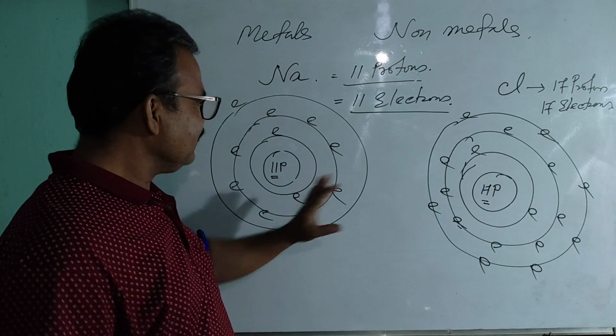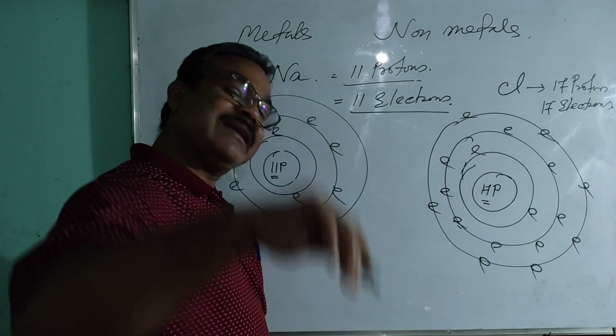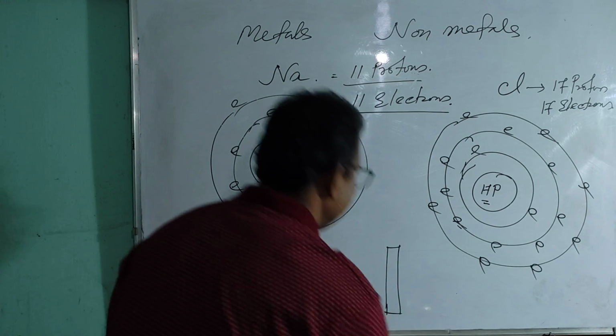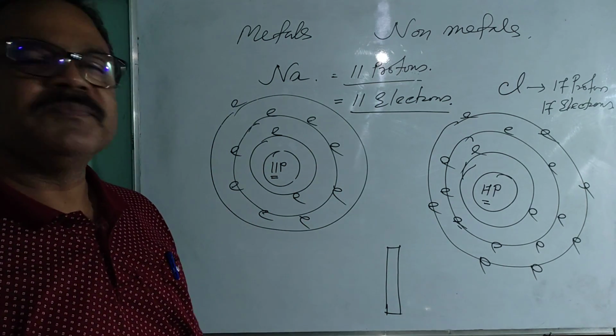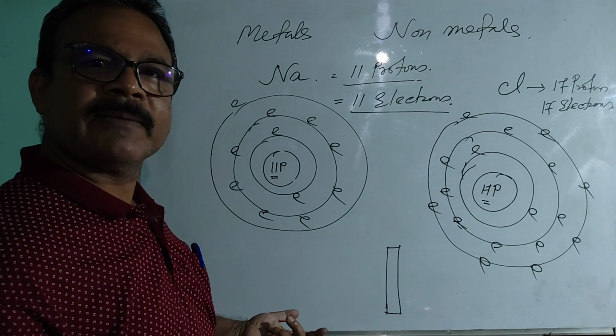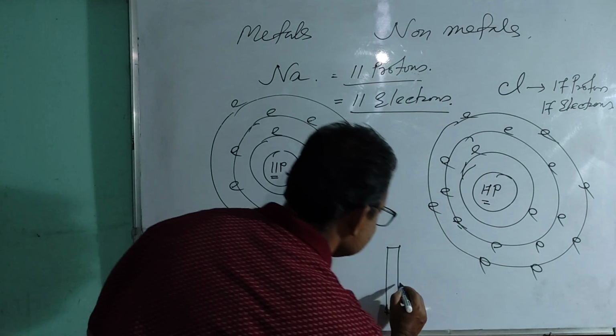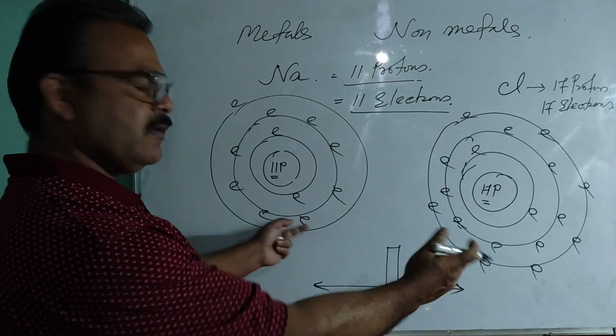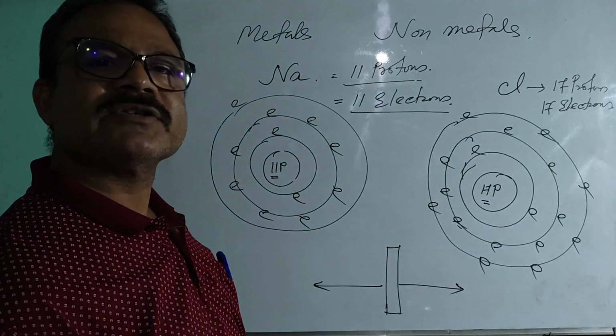Okay? To get a clear concept, you take another example. Say this is a particular object. Two forces are applied from opposite directions.